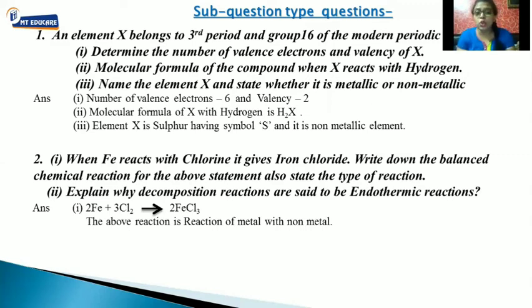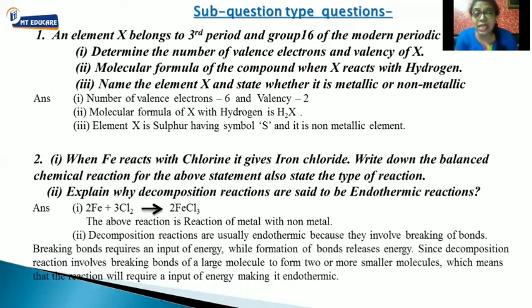So you have to balance it, and say which type of reaction it is. Fe is a metal, chlorine is a non-metal. When a metal reacts with non-metals, which compounds are formed? Ionic compounds. So this is a reaction of a metal reacting with a non-metal. And the next question is, explain why decomposition reactions are said to be endothermic reactions.